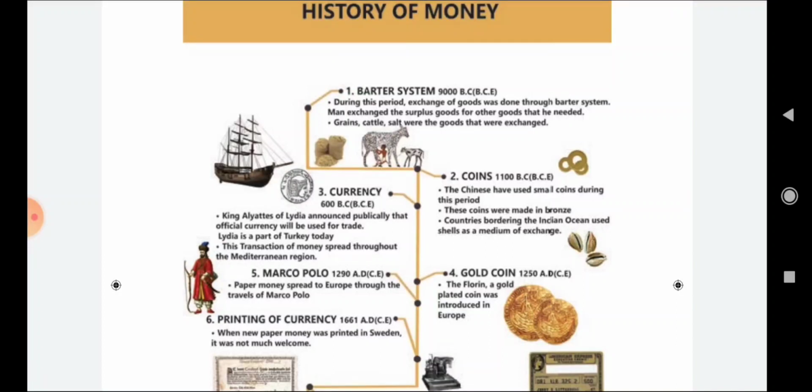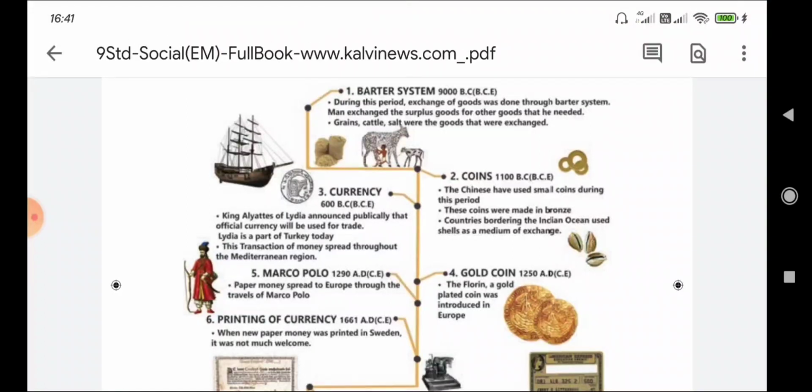The bearer can present the check to the concerned bank and get the money either in cash or have it deposited in his or her bank account. So this form of money is attached to your bank deposits. You must have a bank account to use a check.